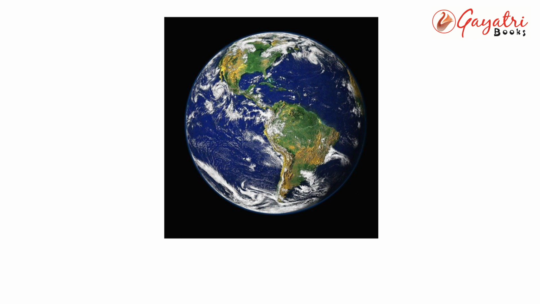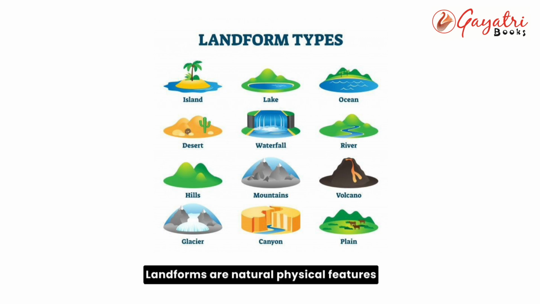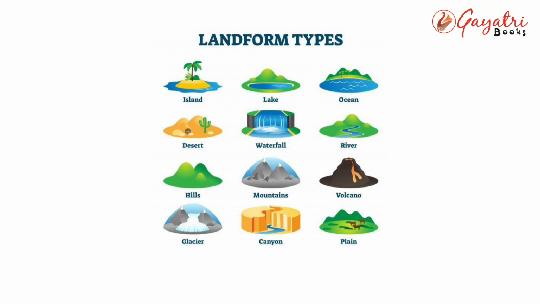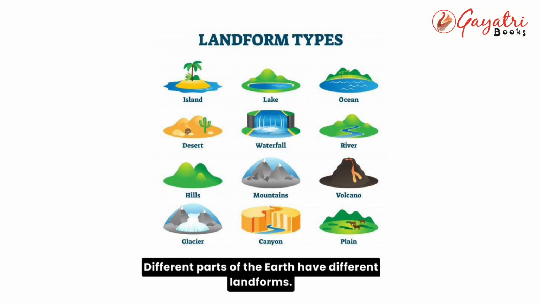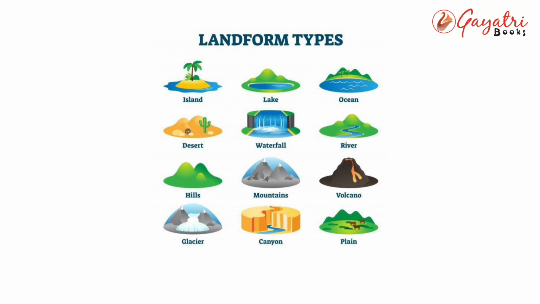Landforms. Landforms are natural physical features of the Earth's surface, for example valleys, plateaus, mountains, plains, hills, etc. Different parts of the Earth have different landforms.